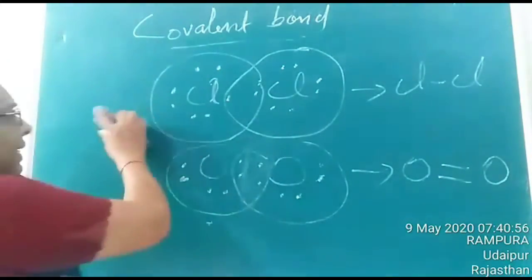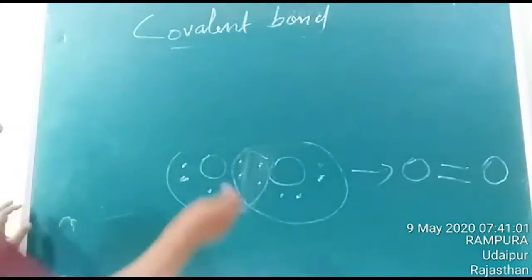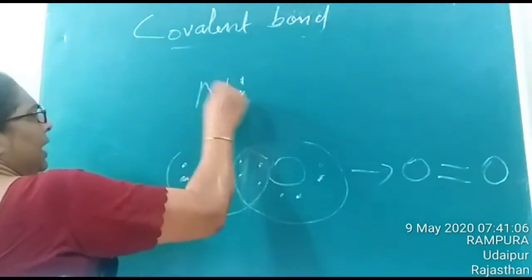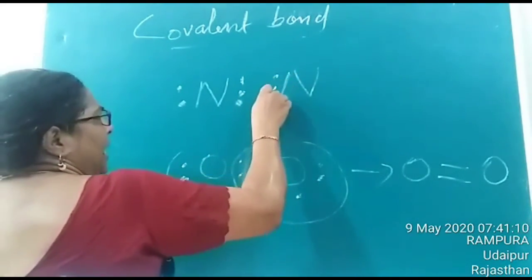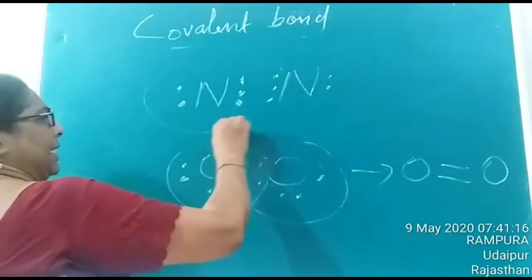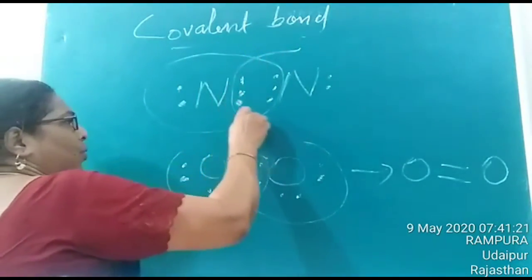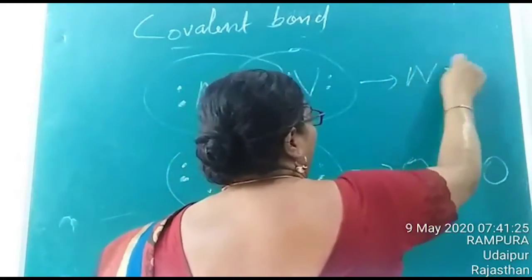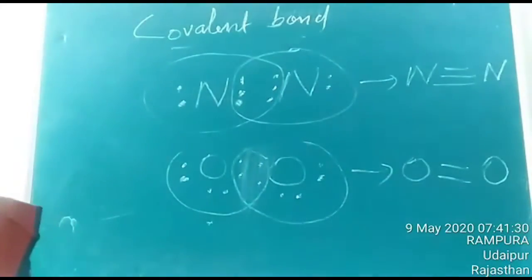Let us consider another example, in the case of nitrogen. You know that nitrogen possesses 5 valence electrons. You can see the presence of 5 valence electrons in nitrogen. For stability, again the first nitrogen atom shares 3 electrons from the second one, and the second one shares 3 electrons from the first one. So this bond is formed by the sharing of 3 pairs of electrons, so it is termed as a triple covalent bond.